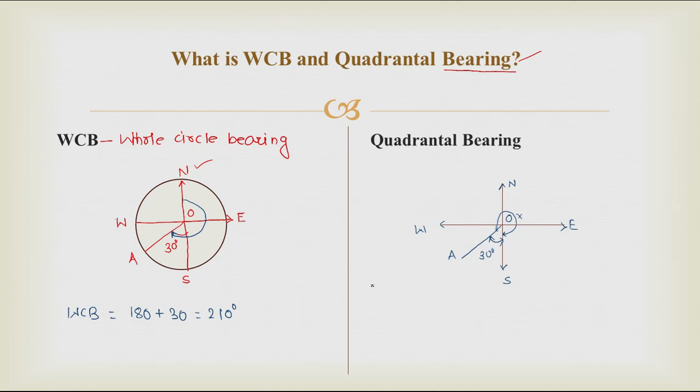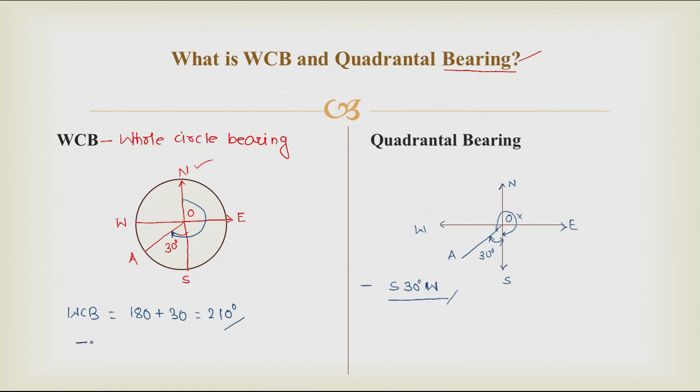Now how to represent a quadrantal bearing? How to write a quadrantal bearing? It will be like this. You should write south or north direction first, then an angle, then you should write the east or west. So we are measuring towards the west, so it will be south 30 degree west. The whole circle bearing for line OA will be 210, and the quadrantal bearing for the same line will be south 30 degree west.